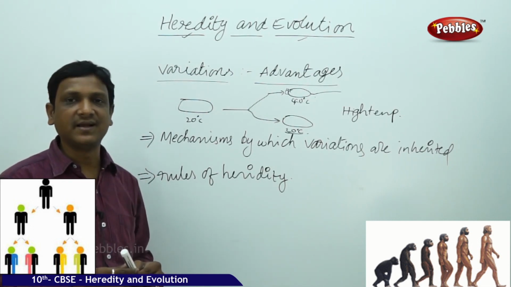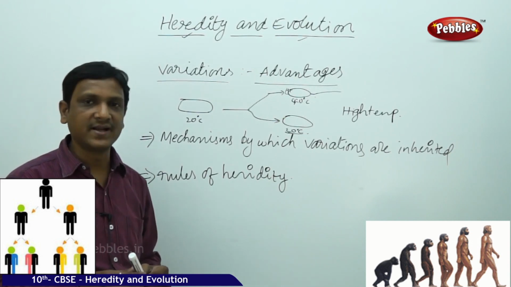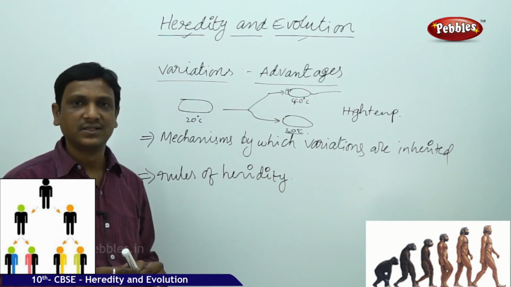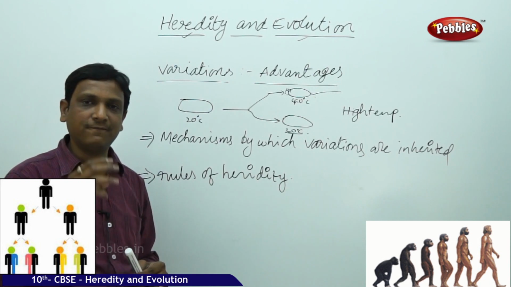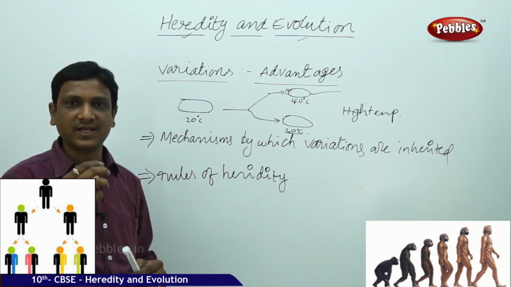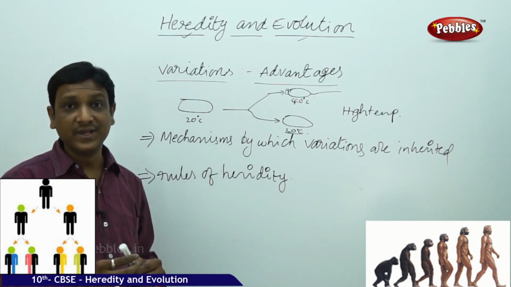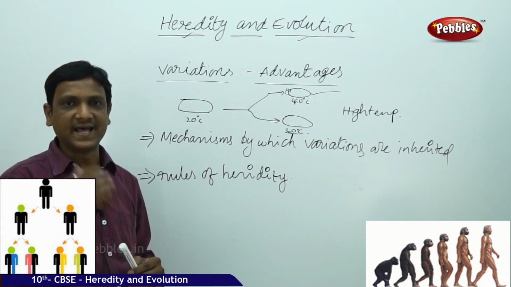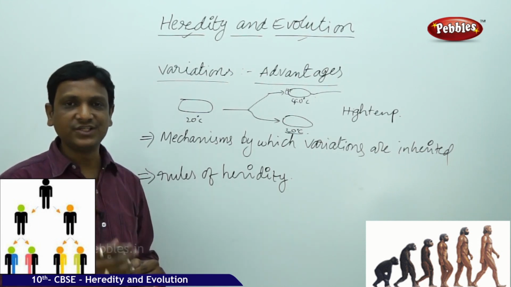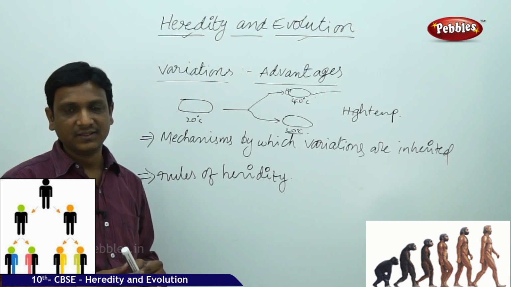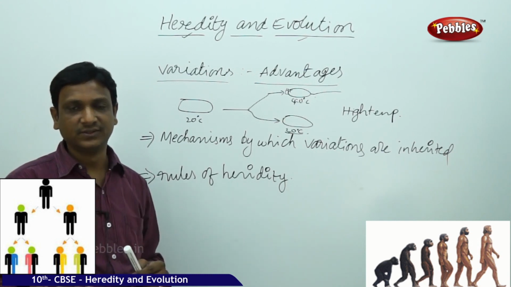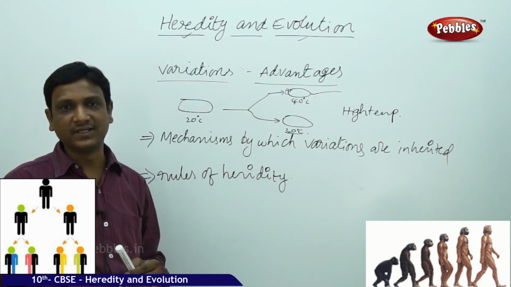He conducted experiments on pea plants. From Mendel's observations, we can understand how variations are inherited from generation to generation and how they lead to evolution.